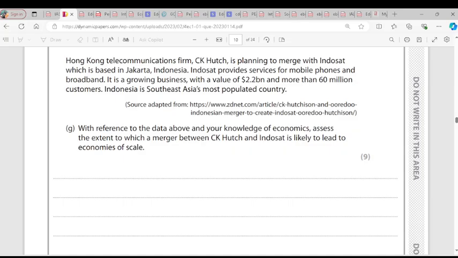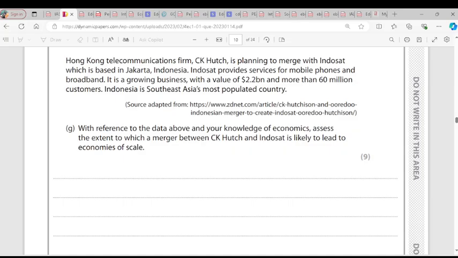So I wrote, a merger between CK and Indosat will bring about a larger firm. A large firm such as theirs may be able to operate on a larger scale, which allows it to purchase in bulk or share cost in advanced technology. When you become bigger, like Indosat and CK, they might be able to spend so much on technology because they are coming together, they become one. So they are big now, they have the financial capability to invest in advanced technology because they're going to share the expenses together. They might be able to buy equipment or resources in bulk, which allows them to have discounts. That is an economies of scale.